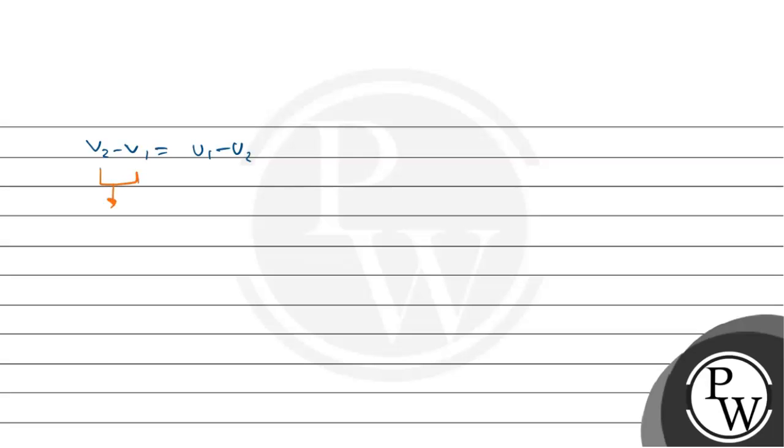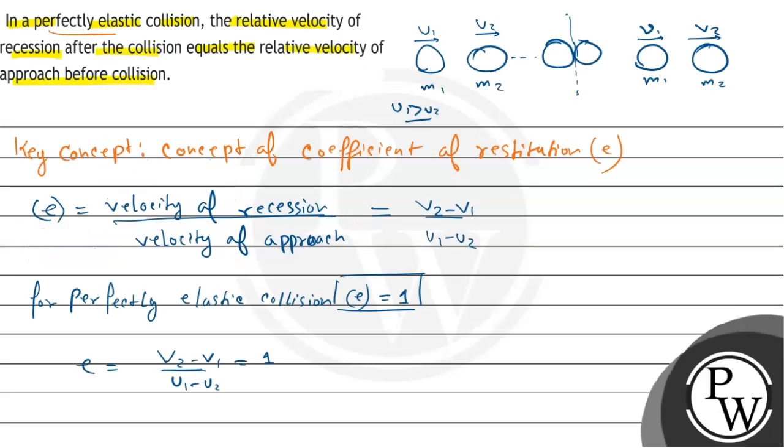और v2 minus v1 क्या है? This is actually the relative velocity of recession, और u1 minus u2 क्या है? This is the relative velocity of approach, that is before collision. Hence, in perfectly elastic collision, the relative velocity of recession after the collision equals the relative velocity of approach before collision, right?